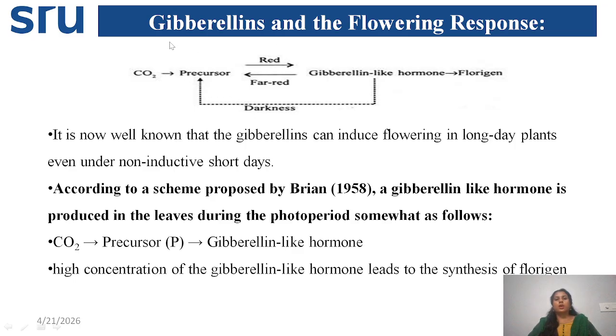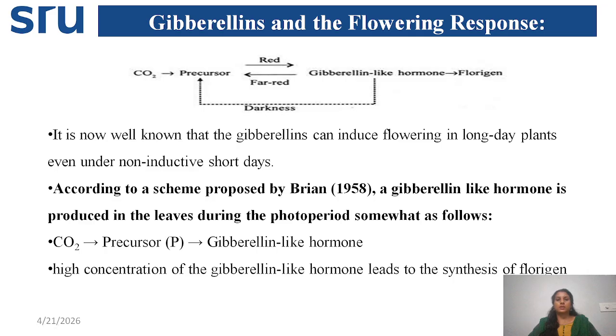Then one more hormone is there, gibberellin. We have so many plant regulating hormones. Among these, the flowering hormone gibberellin is responsible for flowering in long day plants under short day conditions.